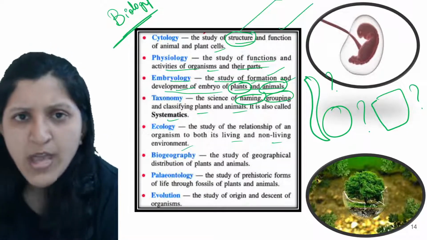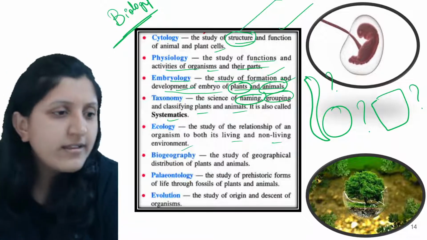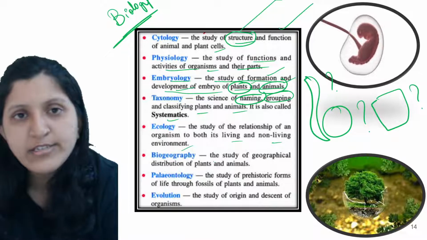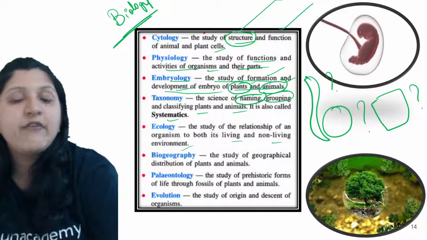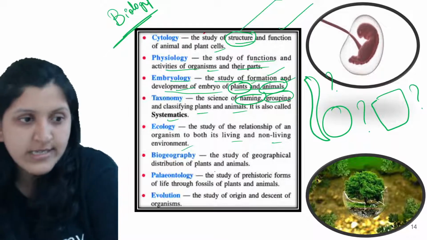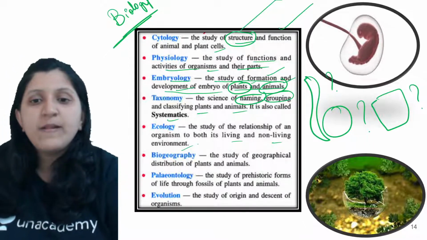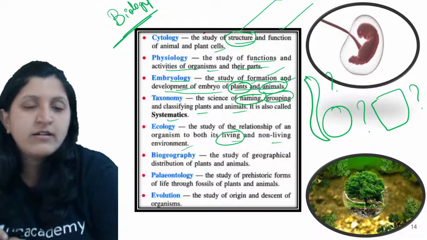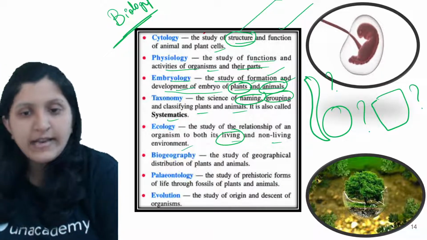So let's say a human: how he is treating other living organisms, or the relationship he might have with other non-living things or other living things. So in ecology, the respective relationship with the living and non-living environment is studied.